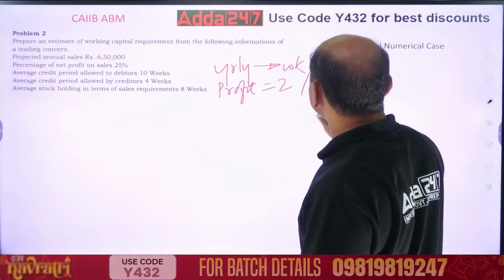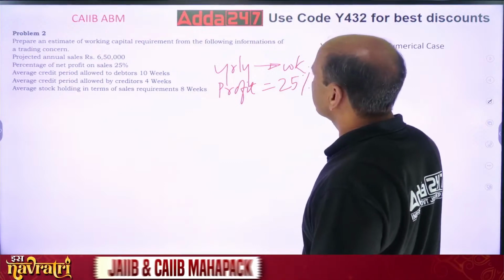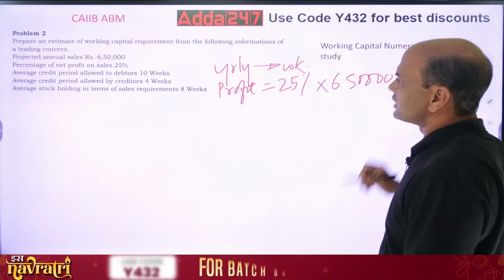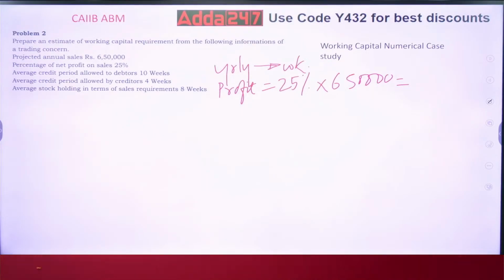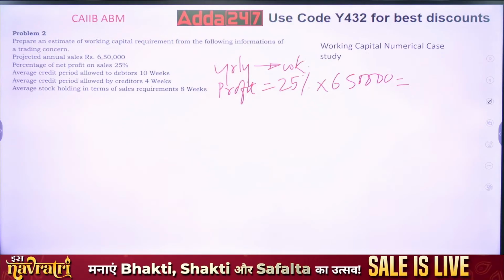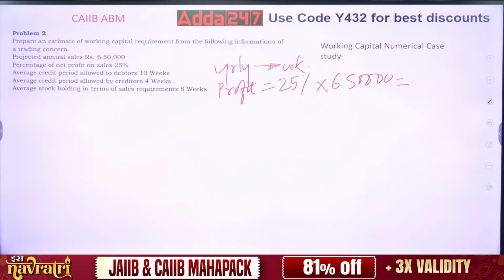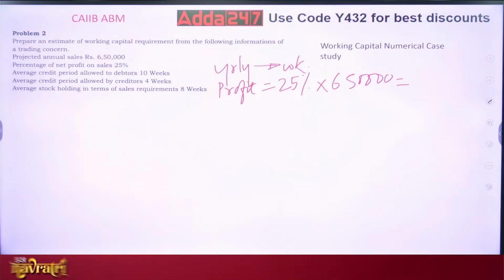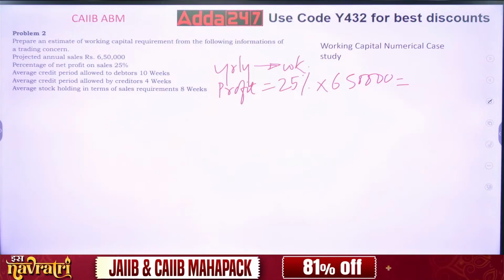25% into 6,50,000. So that is equal to what? 25% into 6,50,000. What are you getting? Check this, everyone. 650 into 25%.